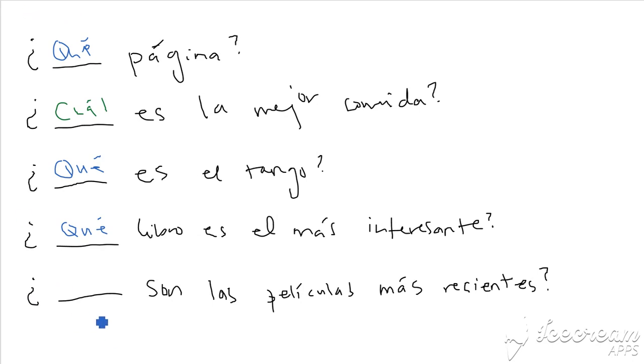And then, blank son las películas más recientes. I'm using the verb ser. And remember, qué is going to be a definition. So I can't use qué, it's going to have to be cuál, and then it's something plural, because it's son. Oh my gosh, pretend that that's a U, and that's an A, with an accent. This marker is terrible. Okay, ¿cuáles? Yeah, that looks like garbage. ¿Cuáles son las películas más recientes?